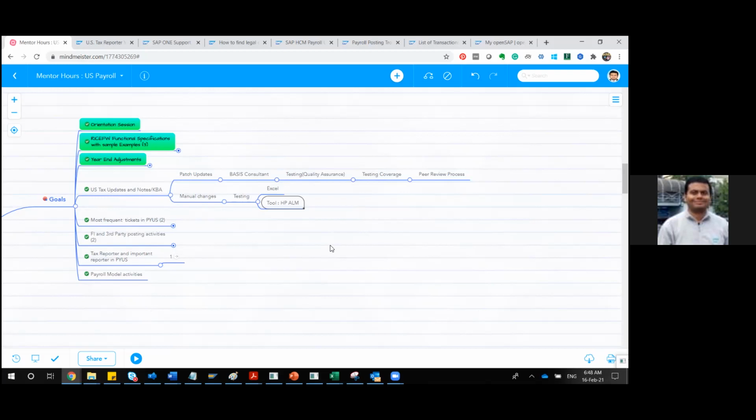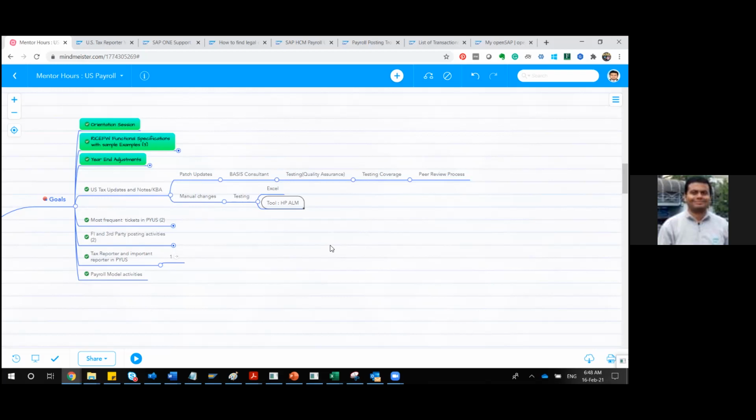It is good to have. If you're mentioning this tool, because most of the functional consultants also, it is good to have. And also you'll find there are very nice videos specific to HPALM. It's not very difficult. You need maximum 3 to 4 days of training. The tool is very easy to use. Nowadays it is a cloud platform also, so it is more easy. You don't have to install anything.